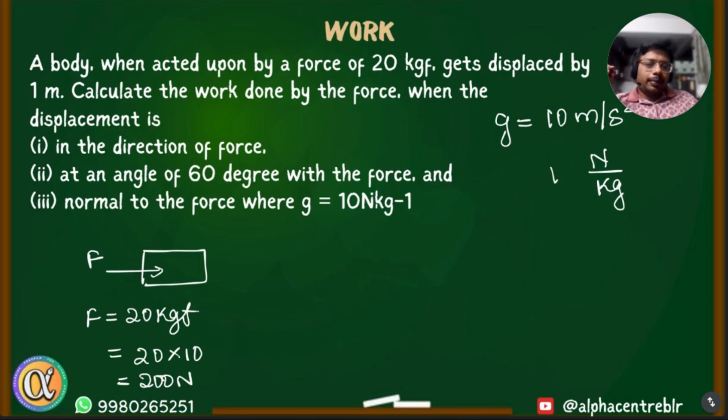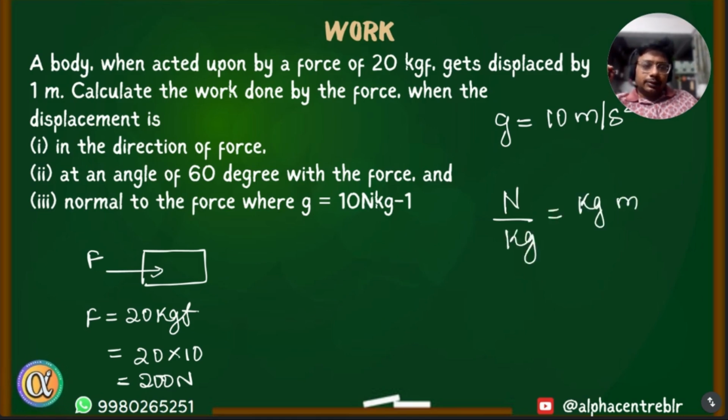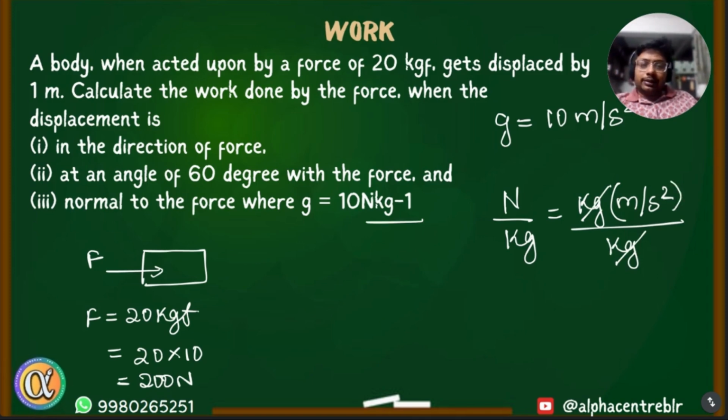Yes, sir. Okay, see, this is very simple. Newton per kilogram, we know Newton is kilogram into meter per second square. So if you divide that by kilogram, kilogram and kilogram get cancelled and you get meter per second square. Therefore, Newton per kilogram is same as meter per second square. Is that okay? Yes, sir.